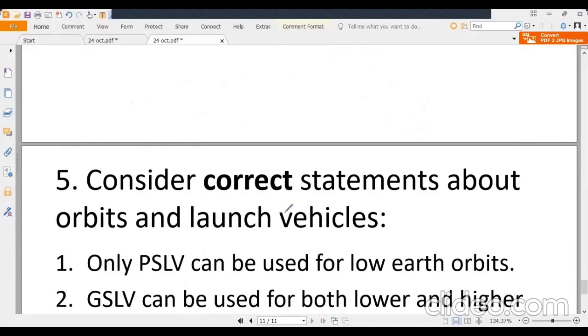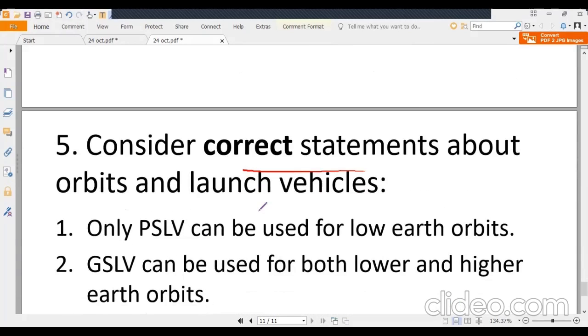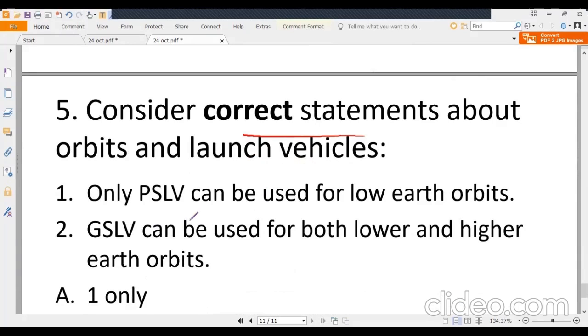And last question of the day, consider correct statements about orbits and launch vehicles. Only PSLV can be used for low Earth orbits. And second statement is GSLV can be used for both lower and higher Earth orbits. Now, if you see both these statements, they are contradicting each other. It is saying that it can be used for both lower and higher Earth orbit. If this is right, then the first cannot be right, because it is saying that only PSLV can be used for low Earth orbit. So we all know that GSLV can be used for both lower and higher Earth orbit,